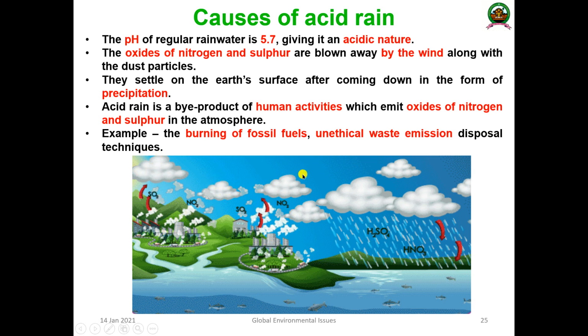When the monsoon comes, it reacts with the clouds and water, and forms acidic rain. Sulfuric acid and nitric acid will reach the pond. All the aquatic animals, like fish, have a lot of problems due to that. That is known as acid rain.